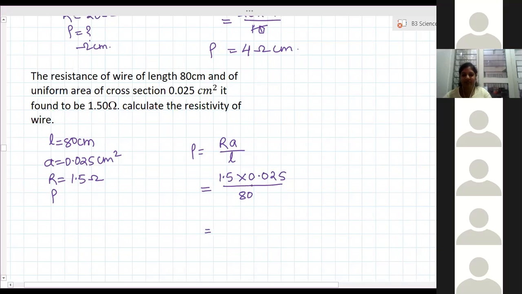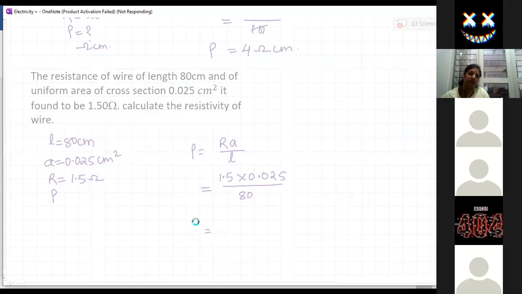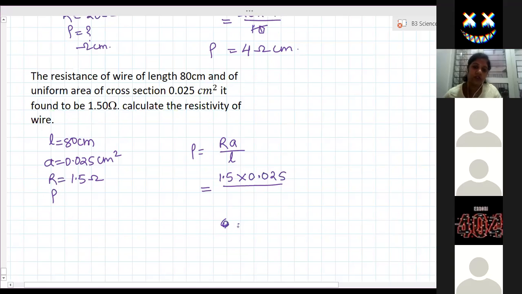Now listen how to do this. Now these are decimal numbers, and here the students get stuck. Convert all decimals into fractions. So 1.5 will become 15 by 10, and 0.025 will become 25 by 1000, into 1 by 80.